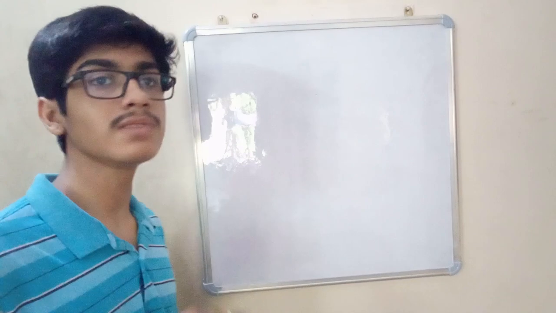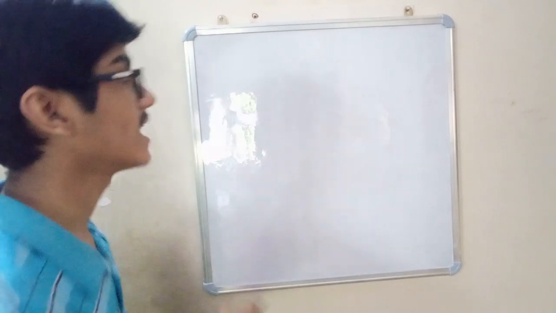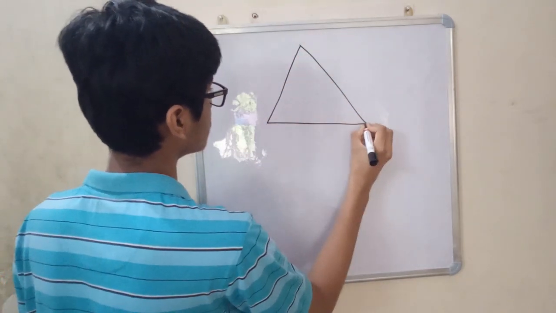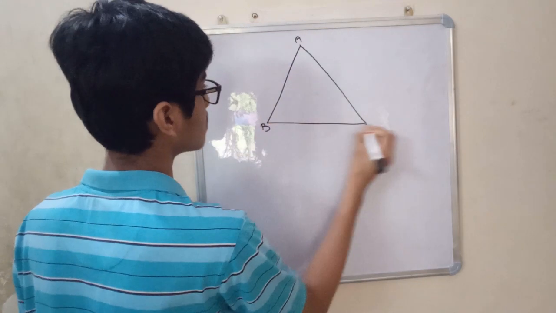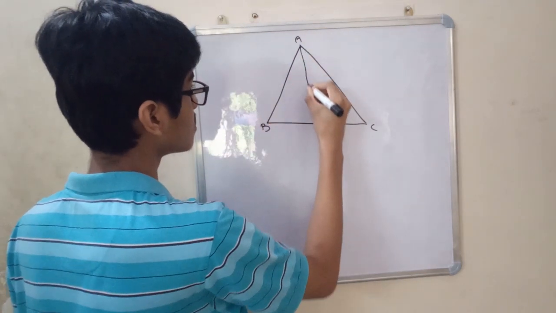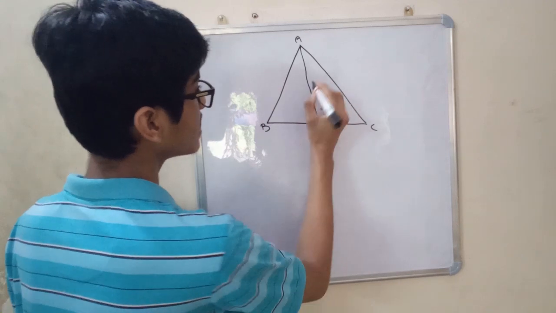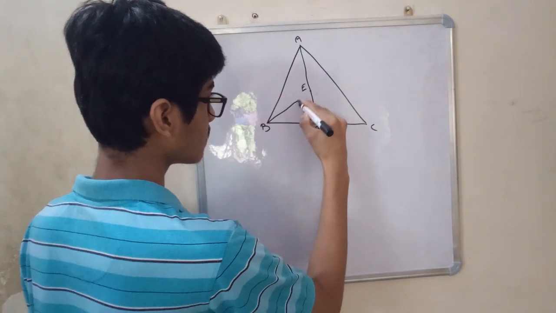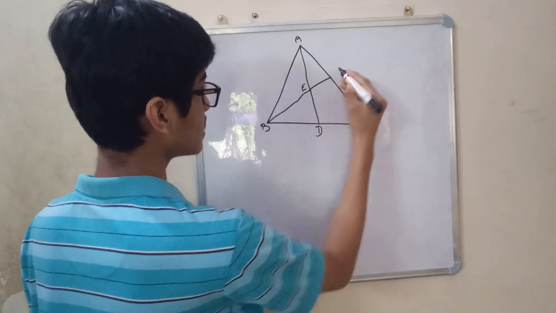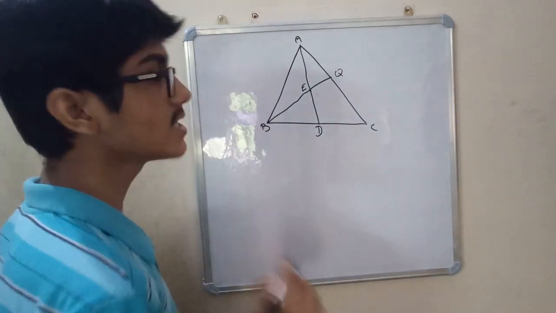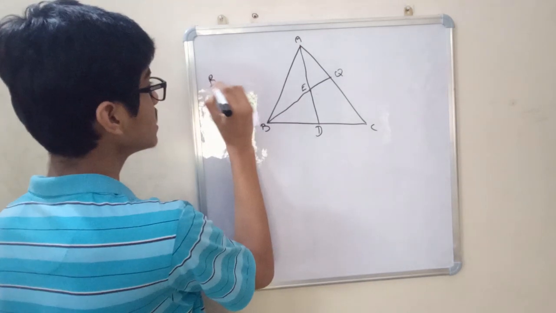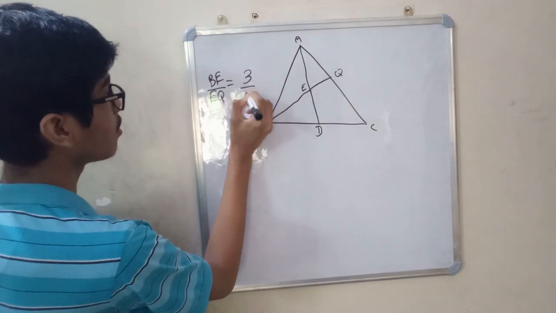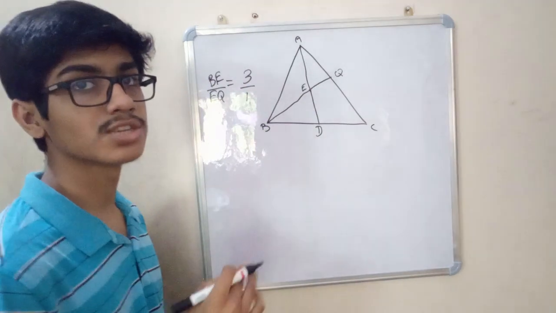So guys, first let's see what are the contents of this question. The question says that in a triangle ABC, AD is a median and E is the midpoint of the median AD, and BE is produced to meet AC at point Q. Now we have to prove BE upon EQ, or BE is to EQ, equals 3 upon 1, or 3 is to 1. These are the contents of the question.